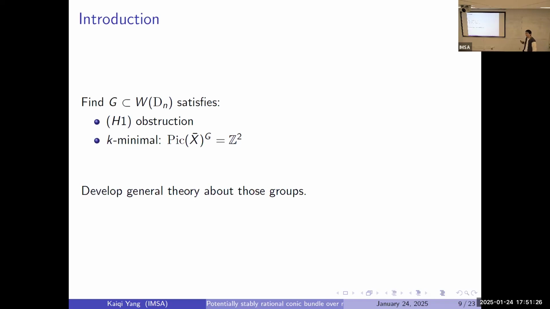When you say satisfy H1 obstruction, you mean H1 is 0? Yes, we don't have H1 obstruction. The cohomology is equal to 0. Okay, and try to develop some theory about those groups in general, overarching.